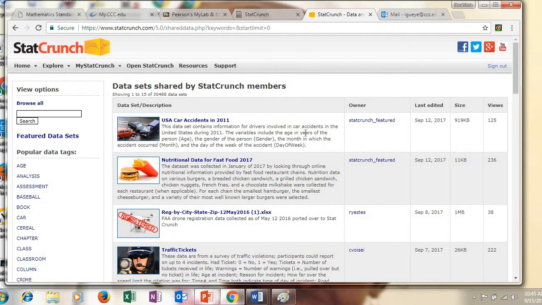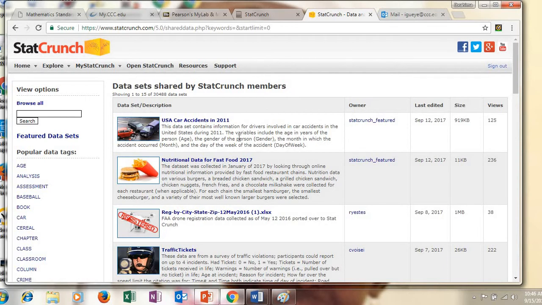The variables include the age in years of the persons, so there is age, the gender of the persons, gender, and the month in which the accident occurred, so months, and the day of the week of the accident occurred, so day of weeks. So here we have variables age, gender, months, and day of the weeks.